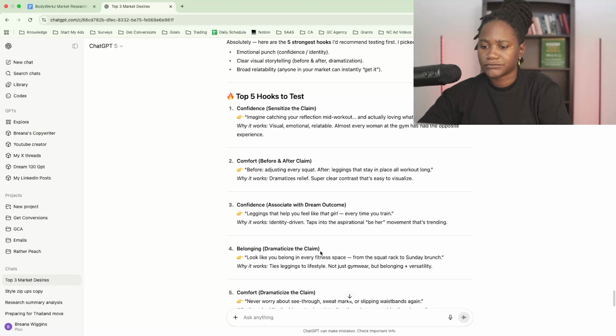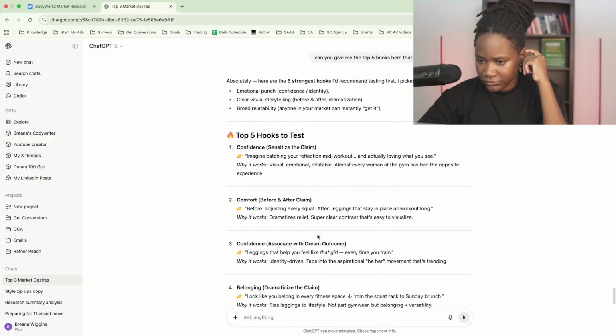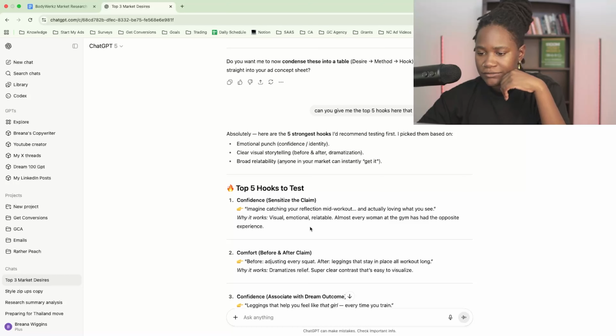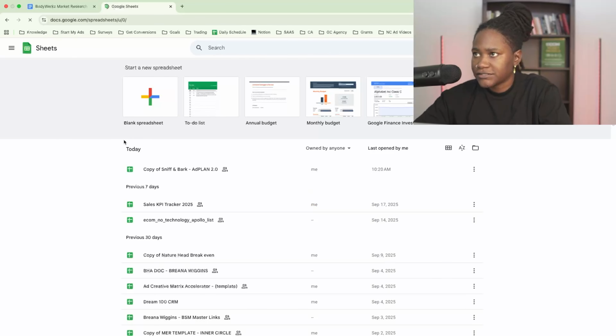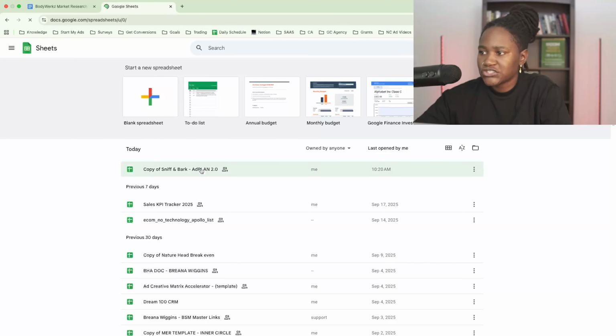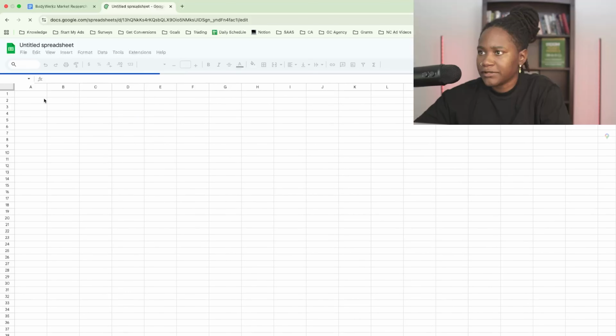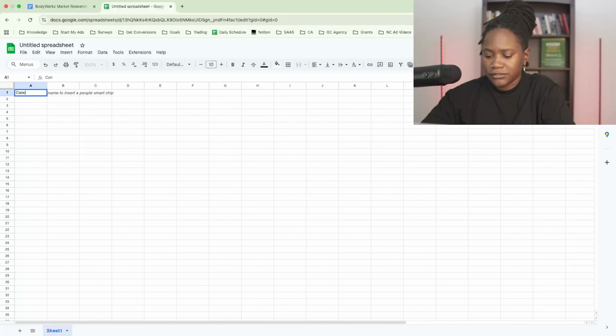All right, cool. So now I'm starting to get some ideas in my head just from going through these. So now I'm going to show you how to use some of these ideas and start to plug them into a Google Sheet. So, let's just create a new Google Sheet. Going to create a blank spreadsheet. First thing is going to be the concept number, and then status, and then we're going to do creative hook, or desire, creative type.